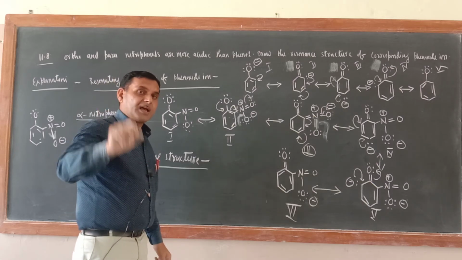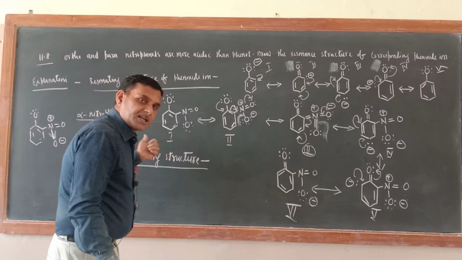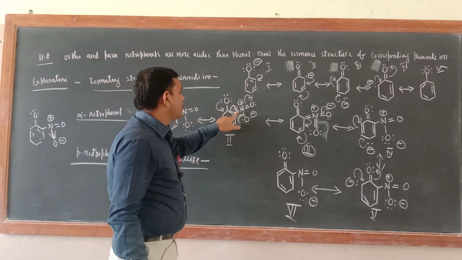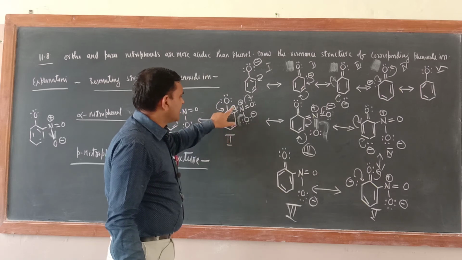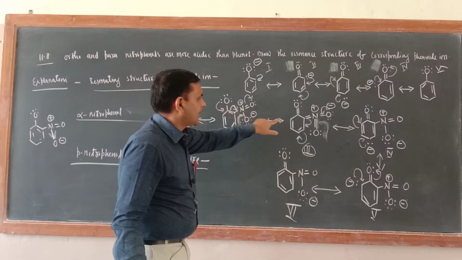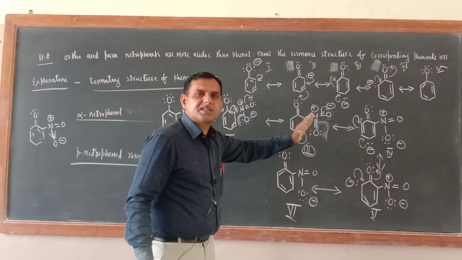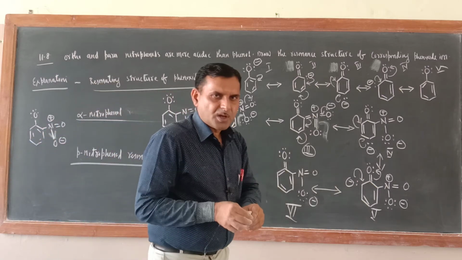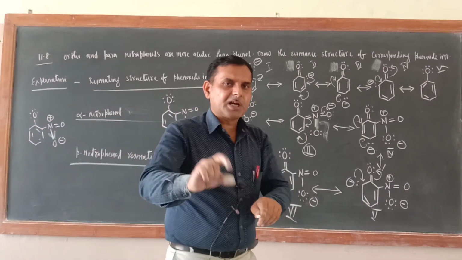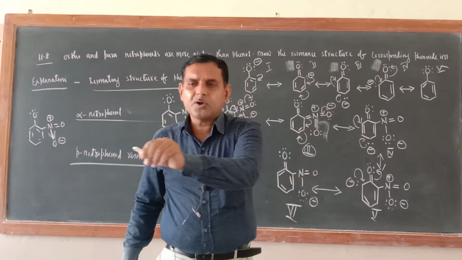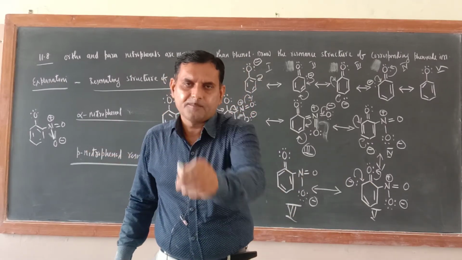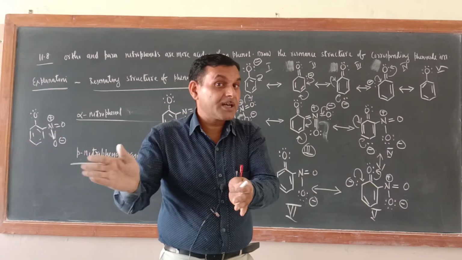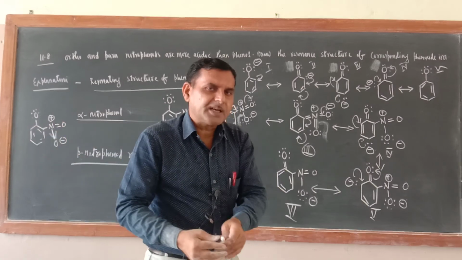But somebody may ask, why is there a greater number of resonating structures in ortho-nitrophenol and para-nitrophenol? Because of this NO2. Just see the structure number second, this electron is going toward the NO2 side. That is why one resonating structure is extra. NO2 will take those electrons. Earlier I was going this side and directly reaching you. Now I am going this side, then I am coming to your side. So my direction is a little bit deviated, and when deviated, I will take more time to reach you. That is the only thing.